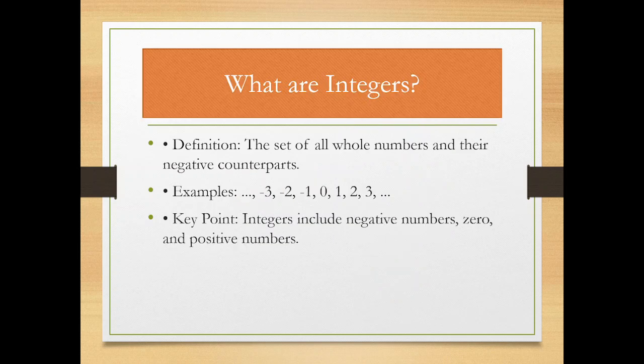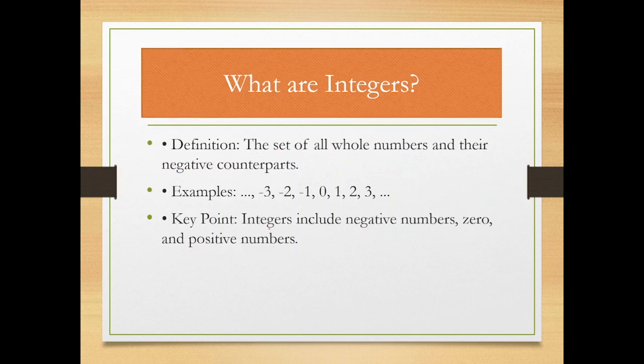Now integers. Integer is nothing but the set of all whole numbers and their negative counterparts. What about the positive counterparts? Yeah, positive counterparts are included in whole number. So integers are the set that starts from minus infinity and goes till plus infinity. I can conclude that integers include natural numbers, 0 and negative numbers. Next.